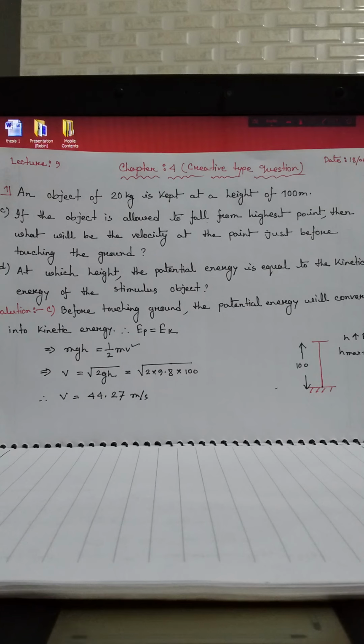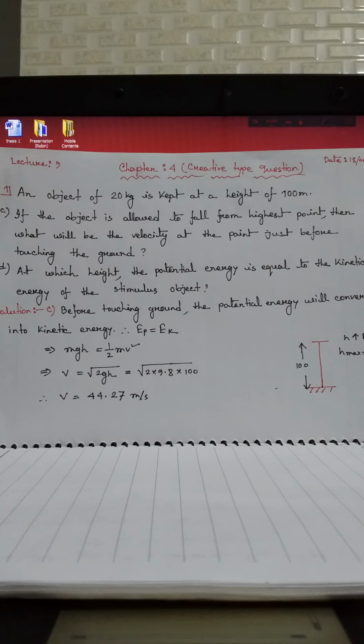Focusing on the stem, I hope you can understand this is a question related to conservation of energy. As we have learned, the two regular forms of mechanical energy are potential energy and kinetic energy.